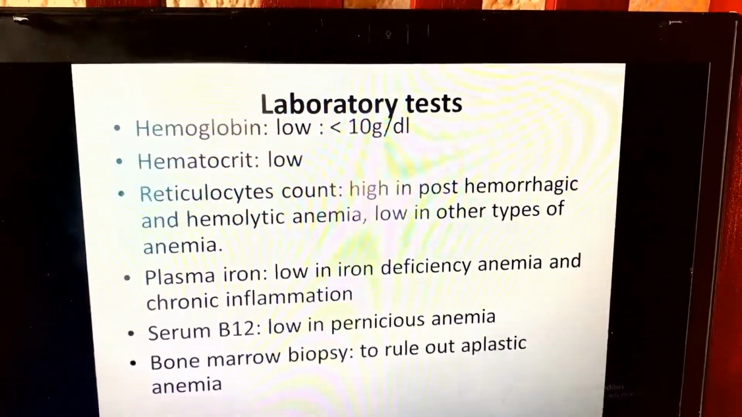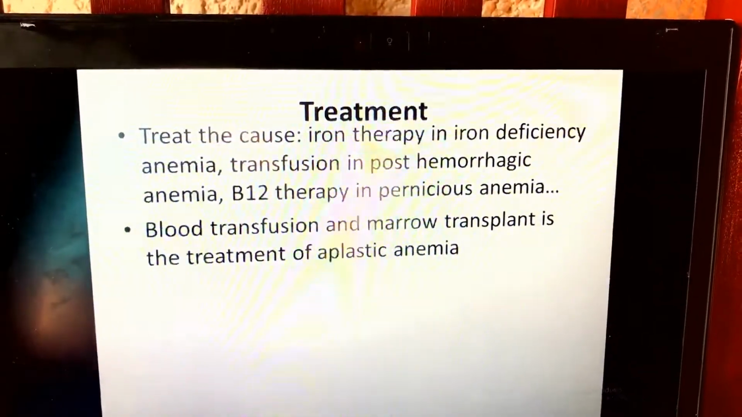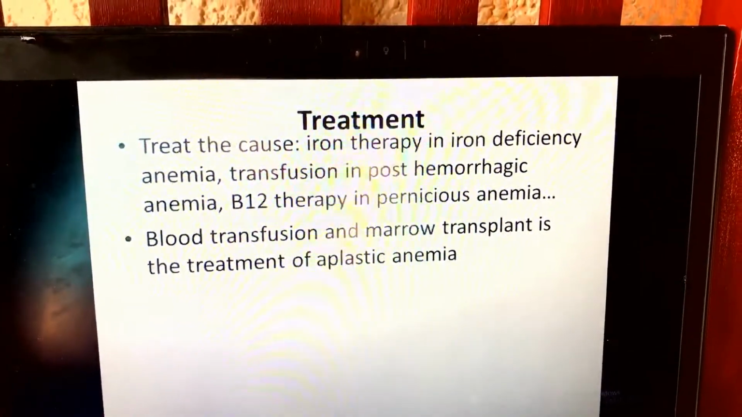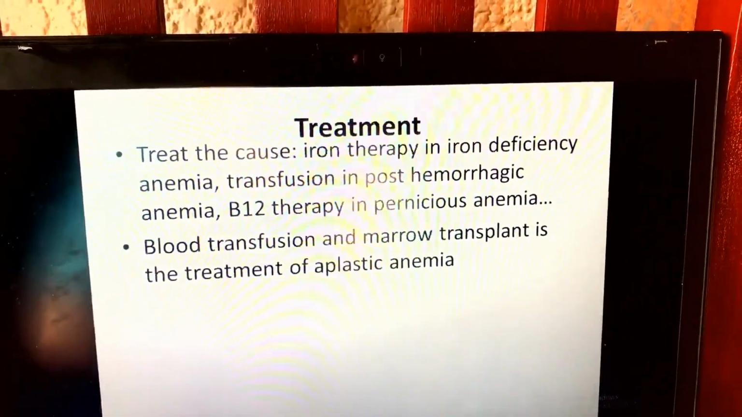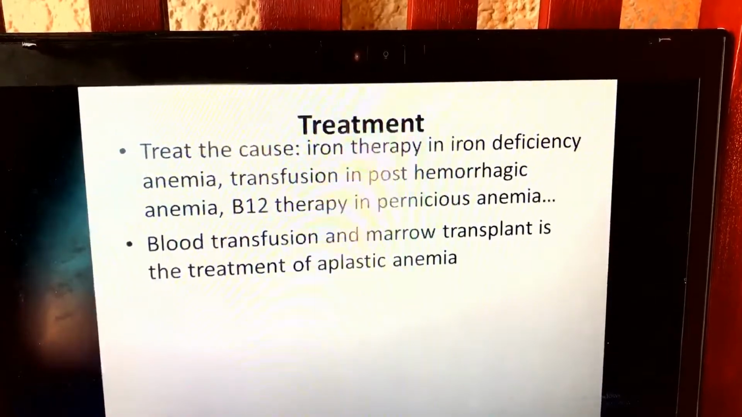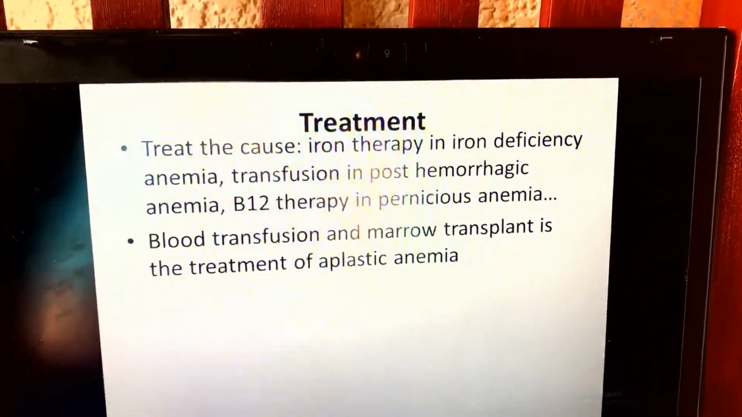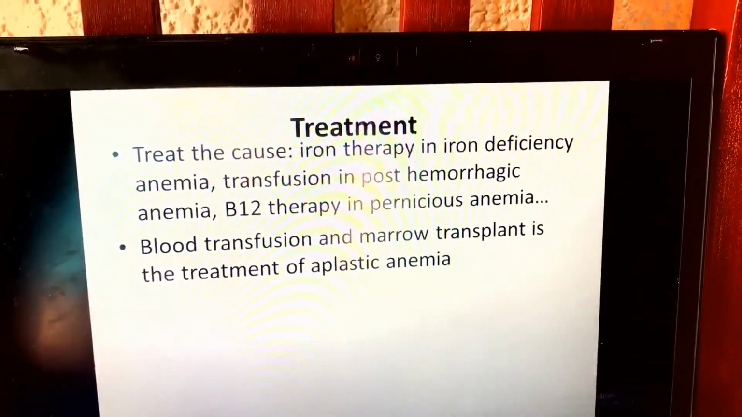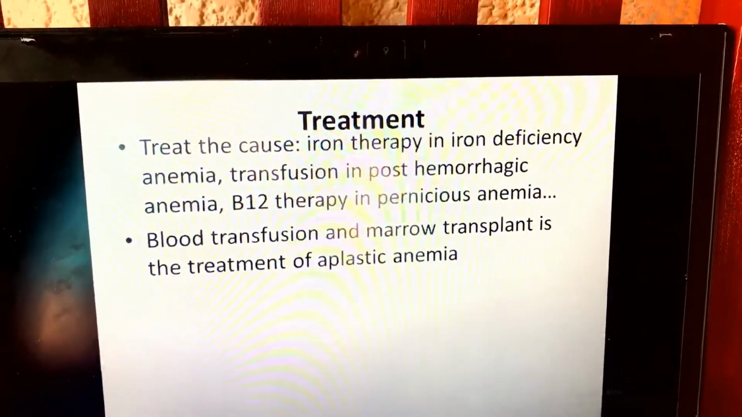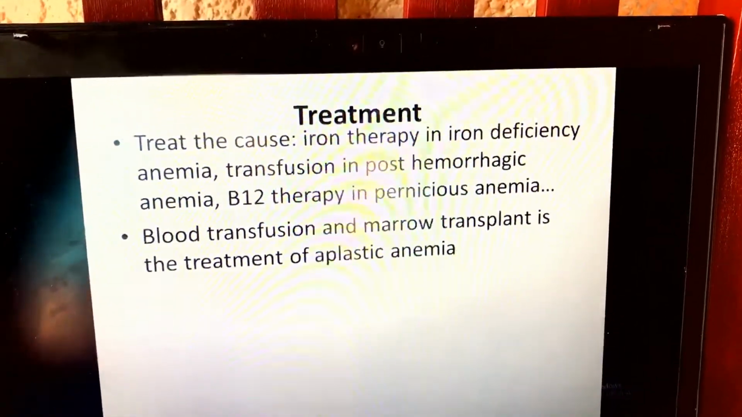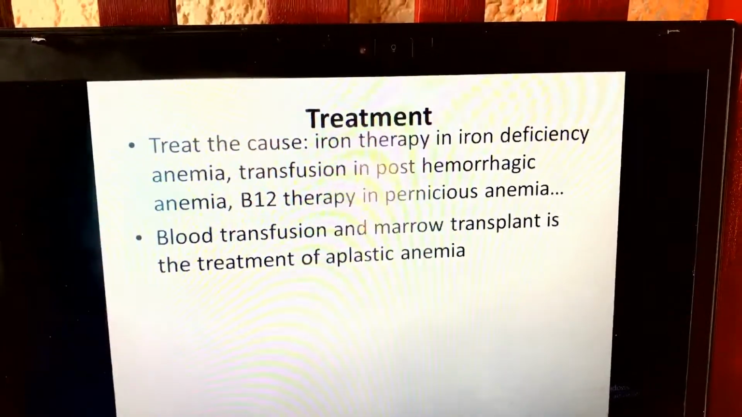Those are the laboratory tests. What will be the treatment for anemia? Treat the cause first. Iron therapy in iron deficiency anemia. We can give transfusion in post-hemorrhagic anemia. We can have B12 therapy in pernicious anemia. Blood transfusion and marrow transplant are the treatment of aplastic anemia.